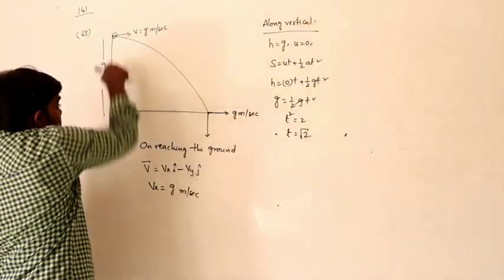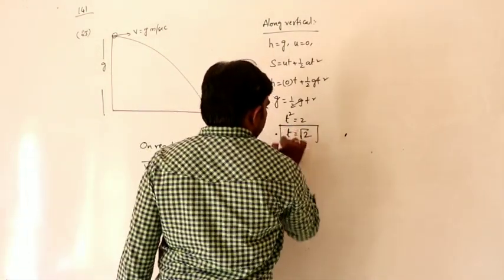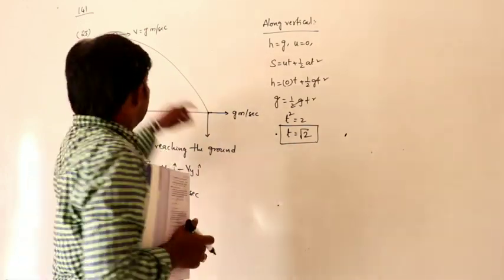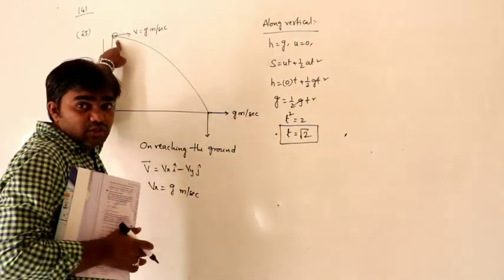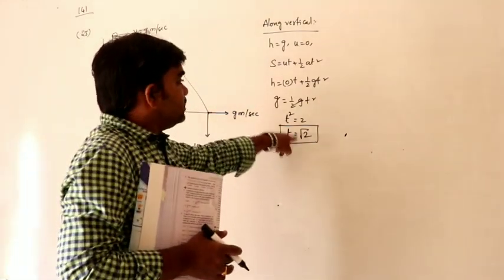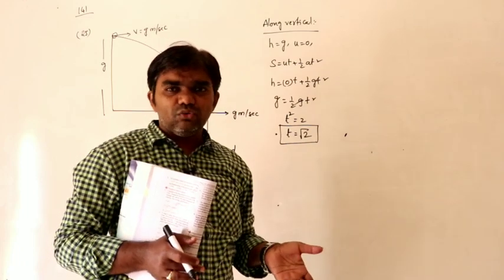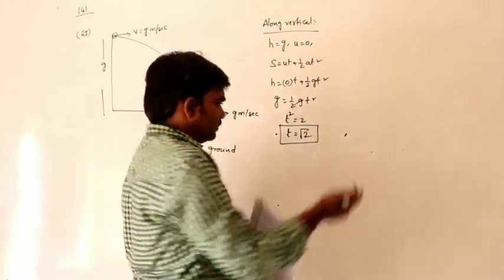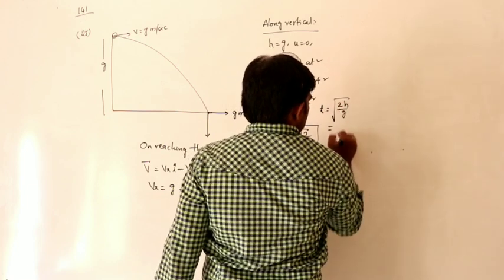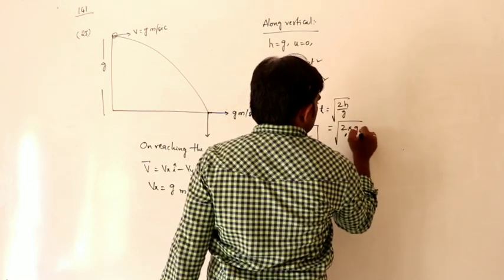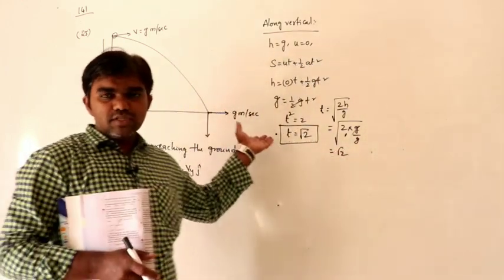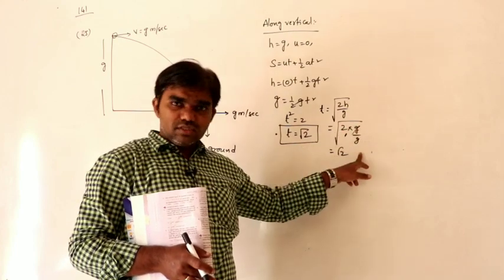What is the time taken to reach the ground? Root 2 seconds. In that time interval, what is the velocity? Here the body is projected from a height of g meters. The time taken to reach the ground, generally we can simply write t equals under root 2h by g. Square root of 2 into h, which is g, by g. So that is also root 2. I am just giving the procedure here, or simply we can do it based on this also.